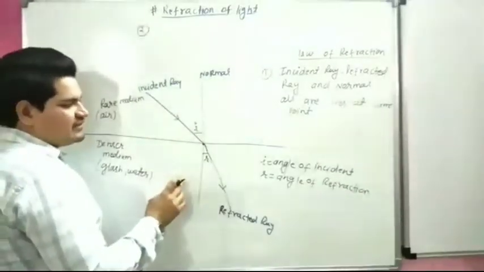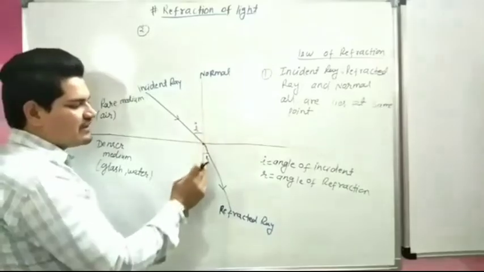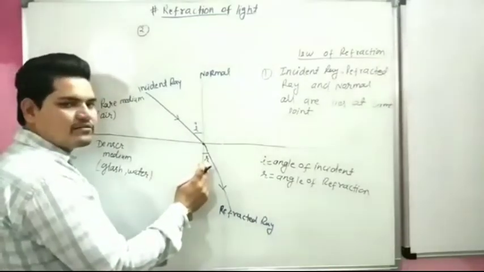The ratio of sine of incident angle to the sine of refracted angle is always constant.